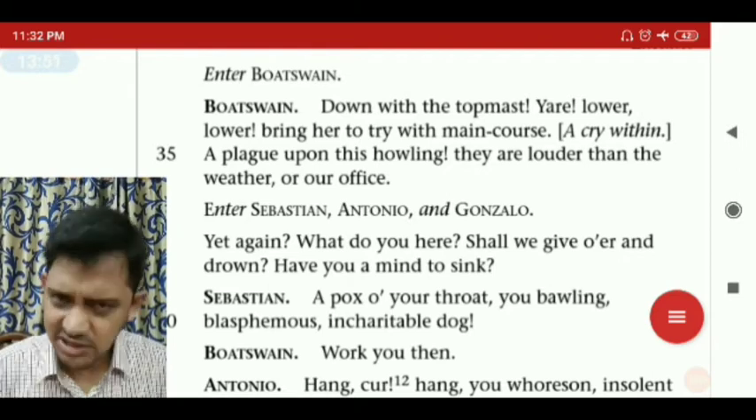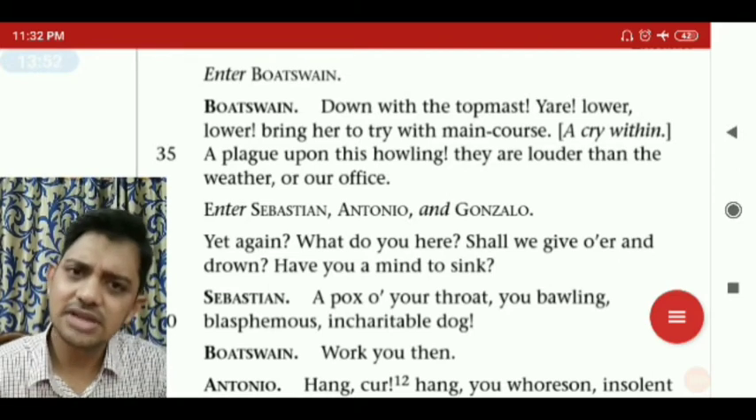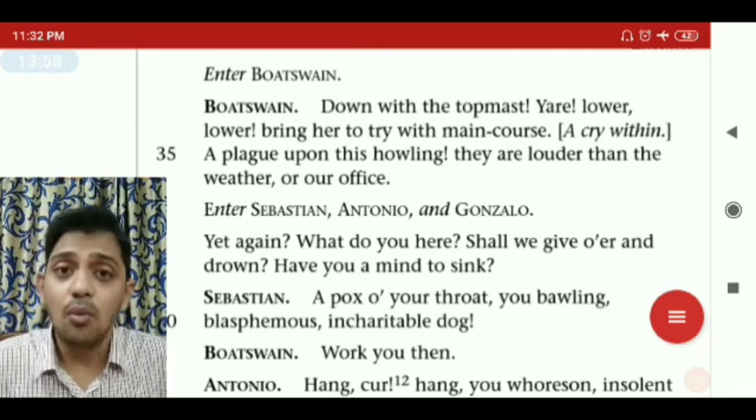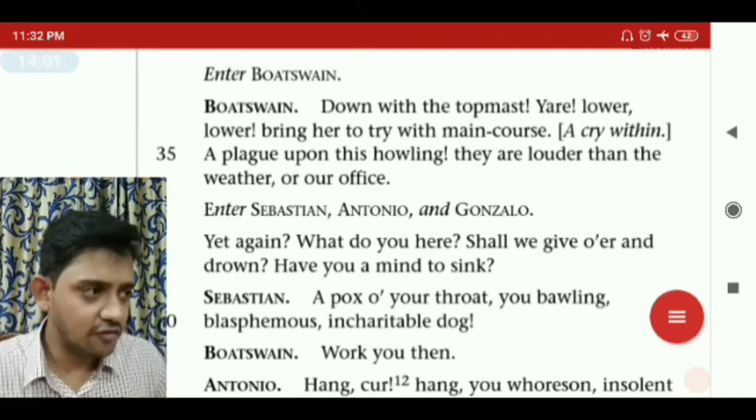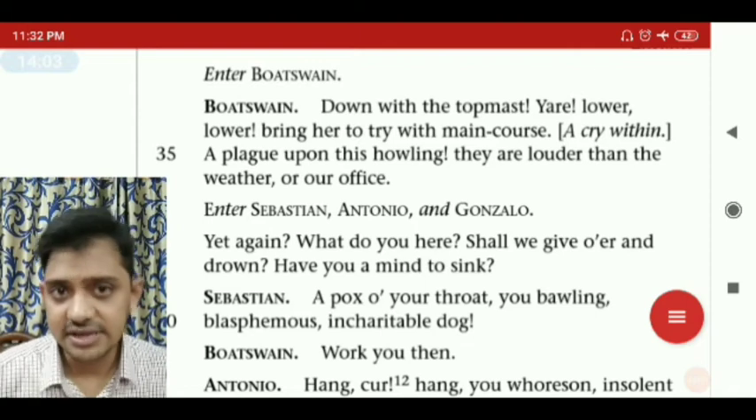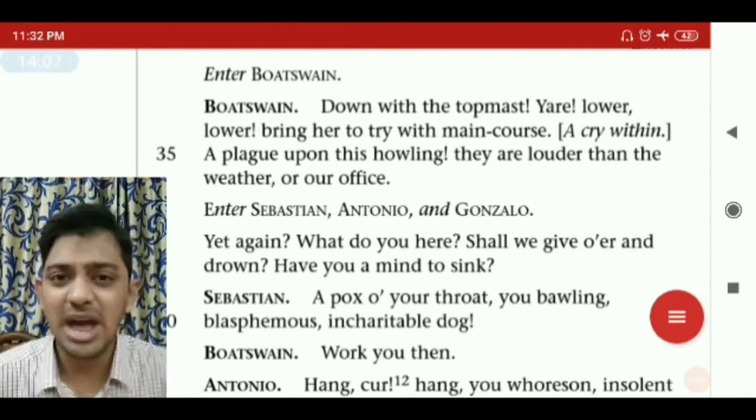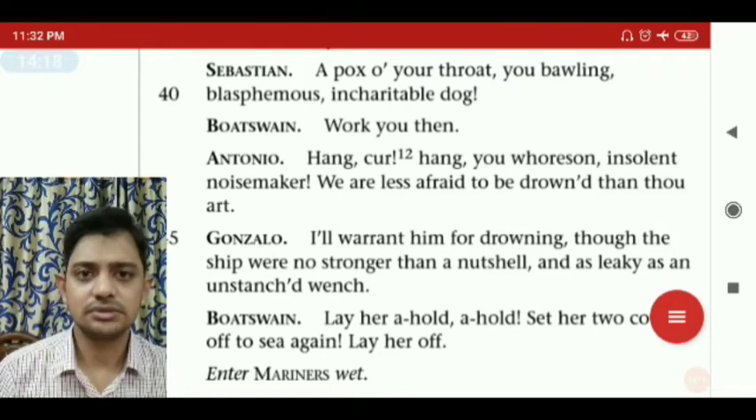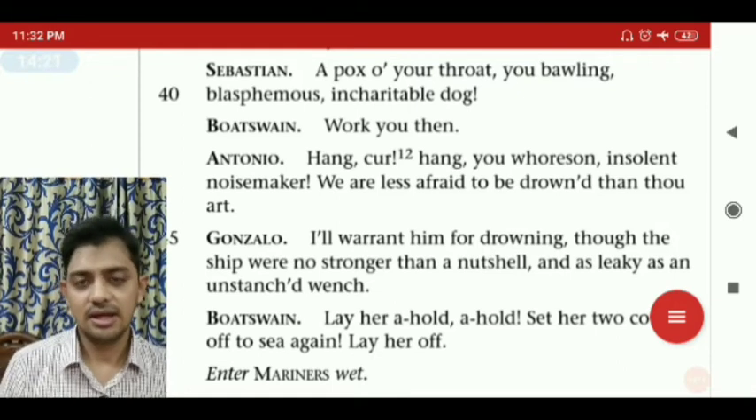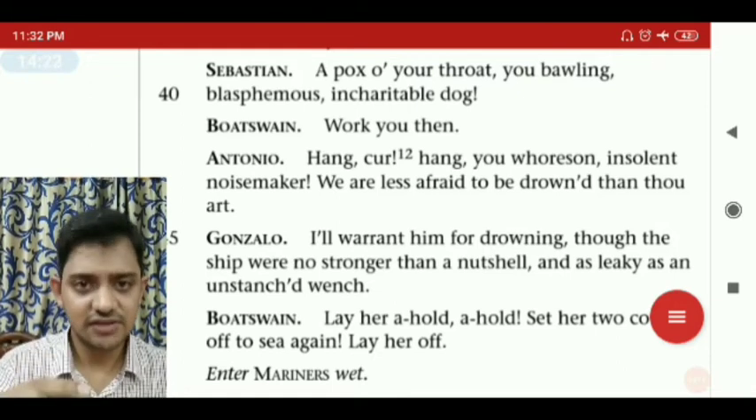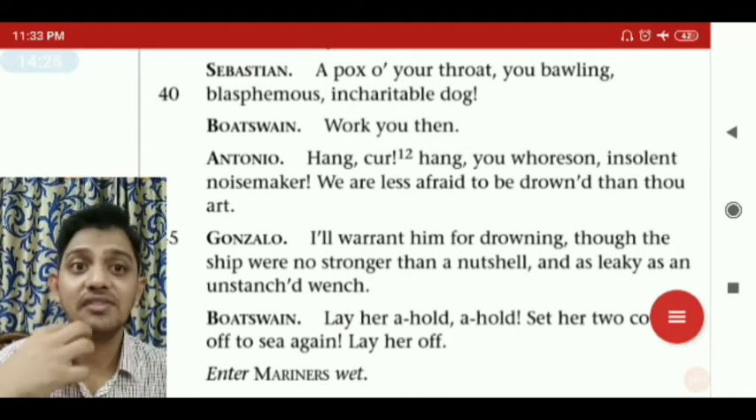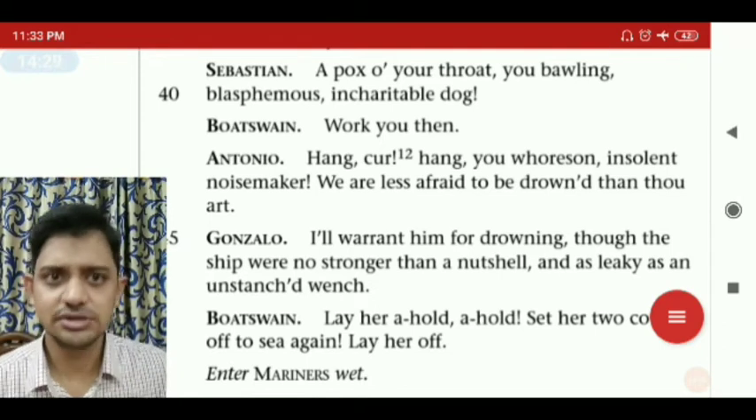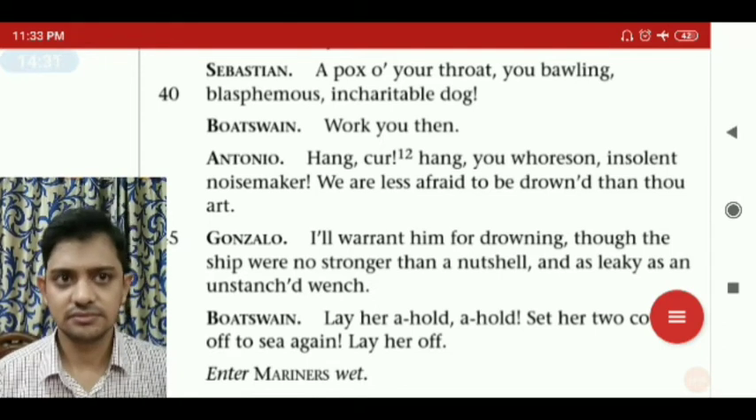"Have you a mind to sink?" Have you made up your mind to sink? So here I understand what happened to the Boatswain: whenever he looks at them, he gets completely vexed. He is vexed right now. Then the reply: "A pox on your throat." It's a kind of curse, an exclamation we use when we get angry at someone who is shouting a lot. So, a pox on your throat.